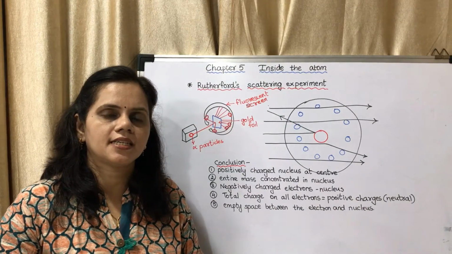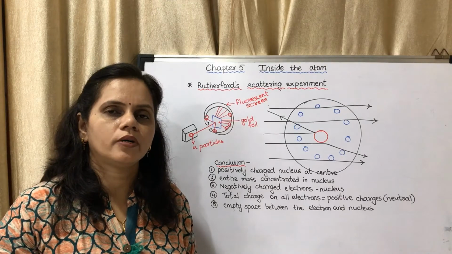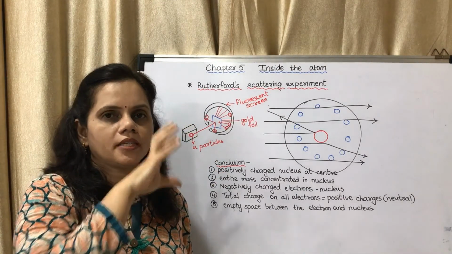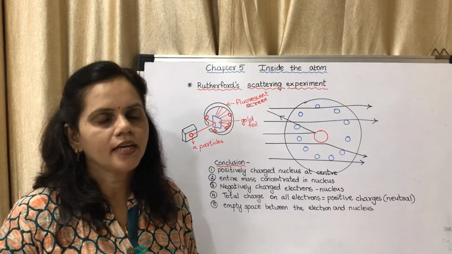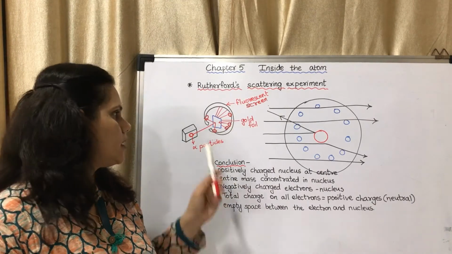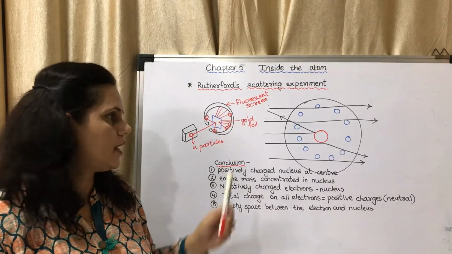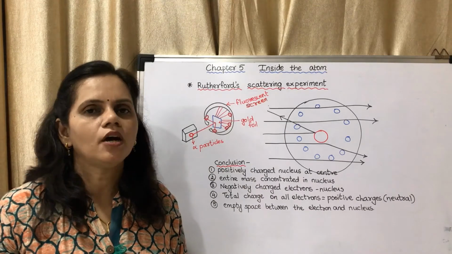Images formed means just like when you shine a torch onto a wall, there is a particular circular image formed. Just like that, these images are formed. So when he did the experiment, he saw that the alpha particles, actually it should have penetrated the gold foil, went straight, and only this image should have been formed.